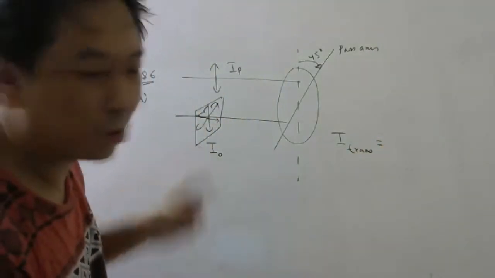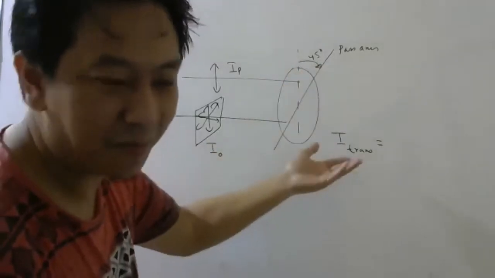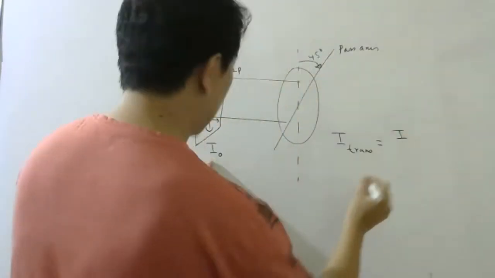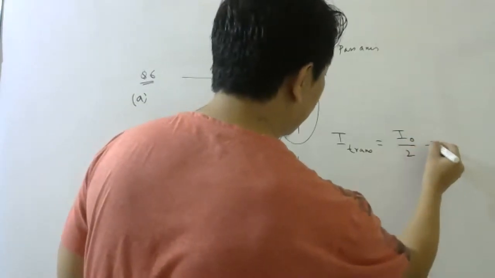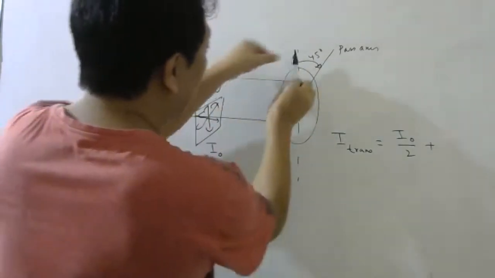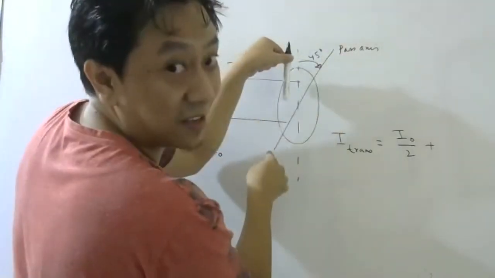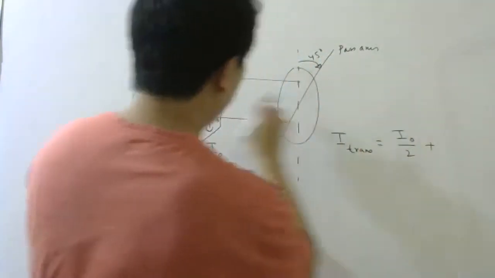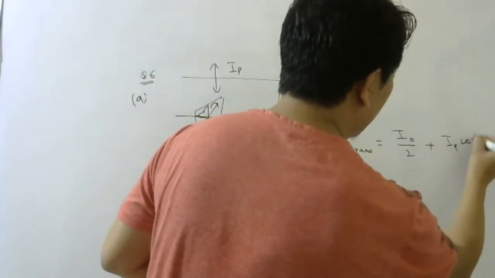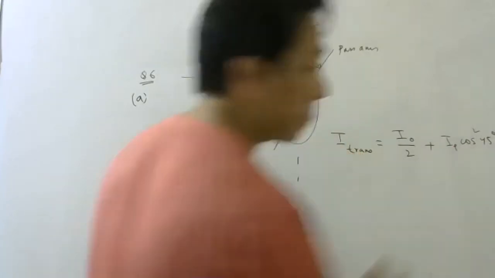From here, no matter at which angle you keep, half will come out: I naught by 2. Now from here, because this will make 45 degrees with the pass axis, how much will come out? IP cos square 45.